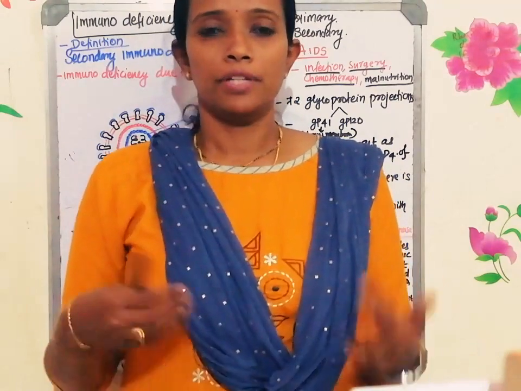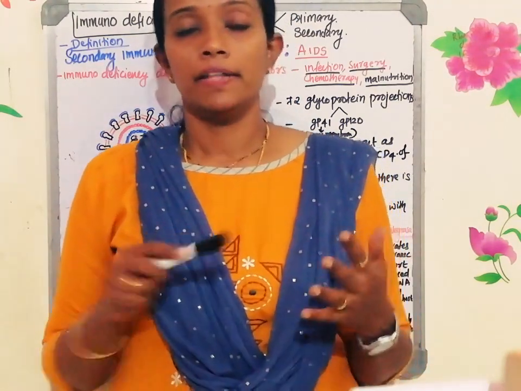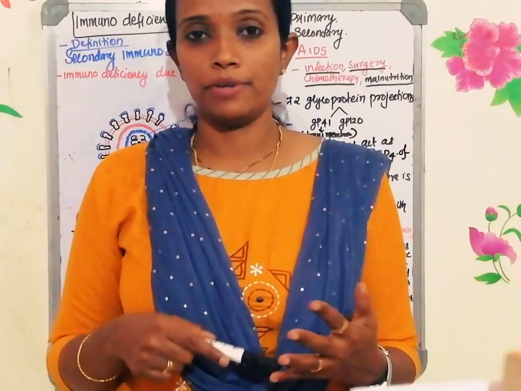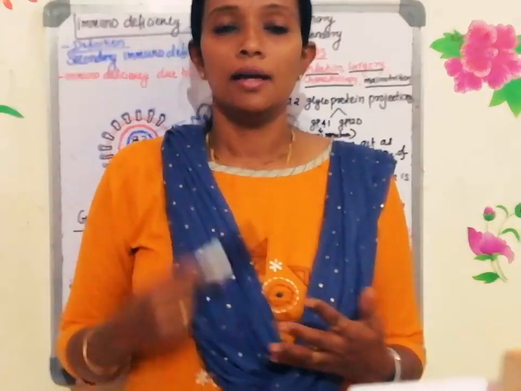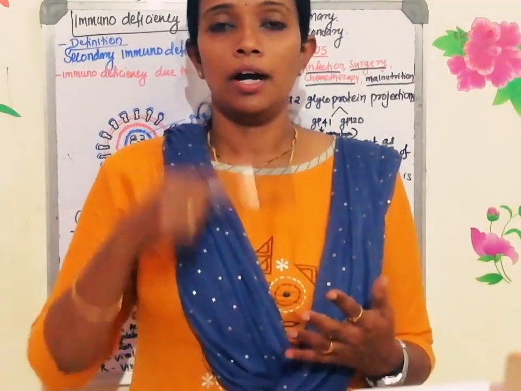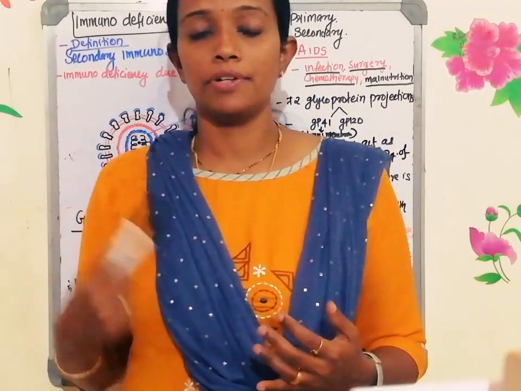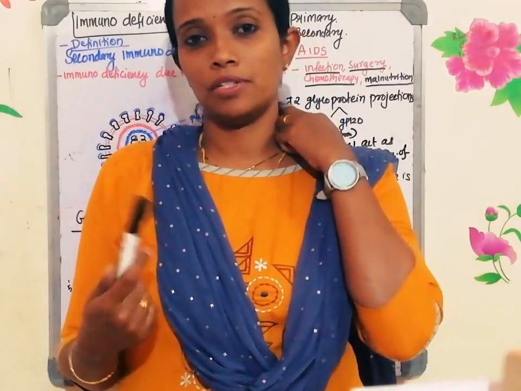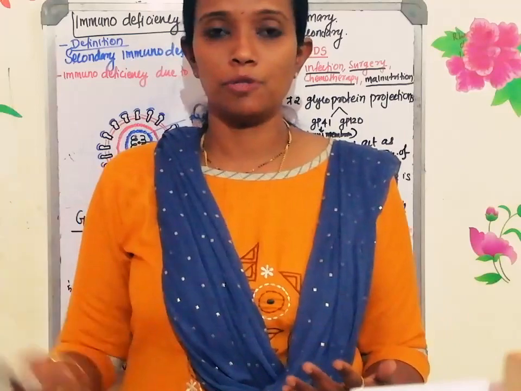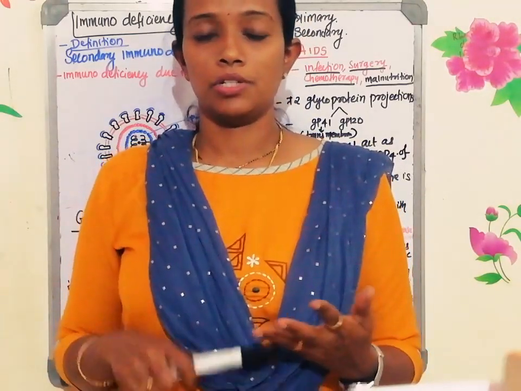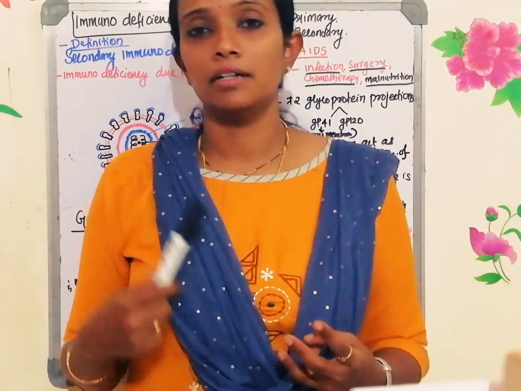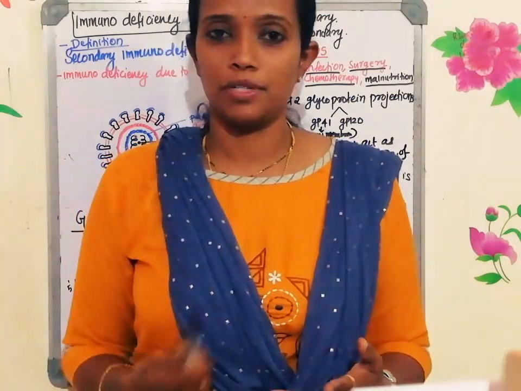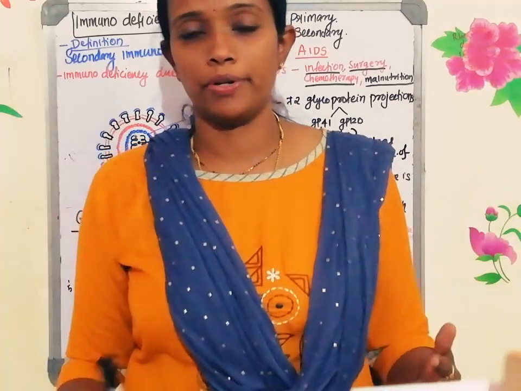You know that for the activation of the immune system there is a need for identification of the antigen. Then the antigen has to undergo phagocytosis. If it is an external pathogenic substance, it has to undergo phagocytosis, and after that, antigen processing. Phagocytosis is nothing but antigen processing, then it undergoes presentation. Once after presentation, those peptides will be identified by the T helper cells. T helper cells will activate the B cell, and the B cell will start producing the antibody. That is in the case of humoral immune response.